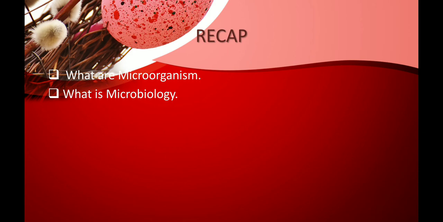Microbiology is a science that deals with the study of microorganisms, and the person who studies microbiology is known as a microbiologist. Next we learned what is a virus. A virus can survive only in the presence of a host cell. It can infect and grow only in the presence of a host cell.